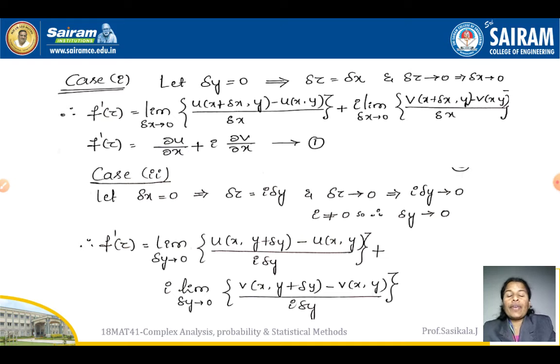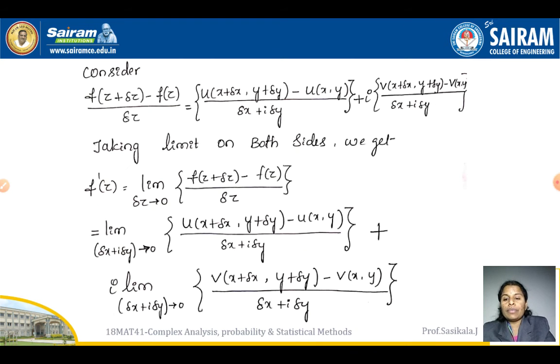For that reason, in the first case I am going to take delta y tends to 0. So what will happen, which implies delta z will be delta x plus i delta y. So i delta y will go to 0, I'll get only delta x, and delta z tends to 0. What will happen? Because delta z is equal to delta x, so delta x also will tend to 0. Okay. Therefore, substitute in that equation. What will happen? f dash of z is equal to limit. In this equation, i delta y will be 0, right, and delta y will go to 0.